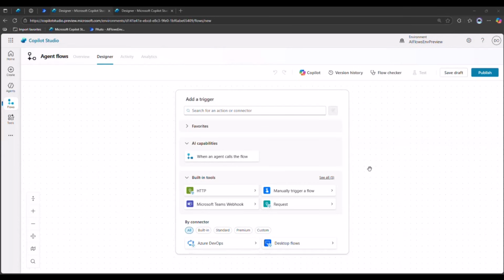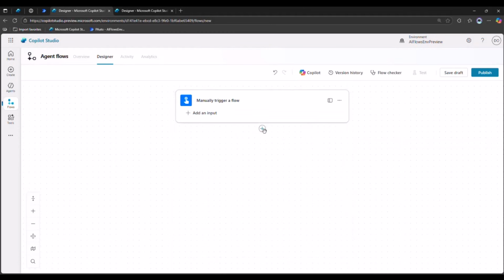So we're going to build a very bare bones flow, and then eventually I'll take you into another flow that we have fleshed out a bit more. So I'm just going to select any trigger that I have, manually trigger a flow. This is what would trigger the flow. So that means for this flow to run, it has to be manually triggered.